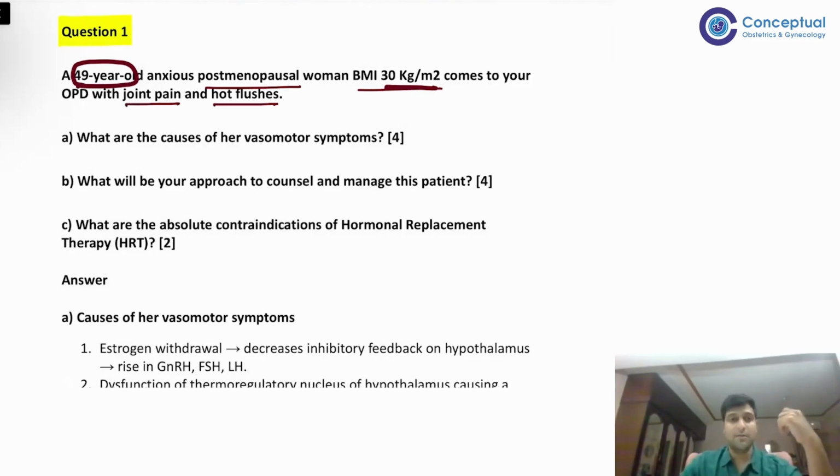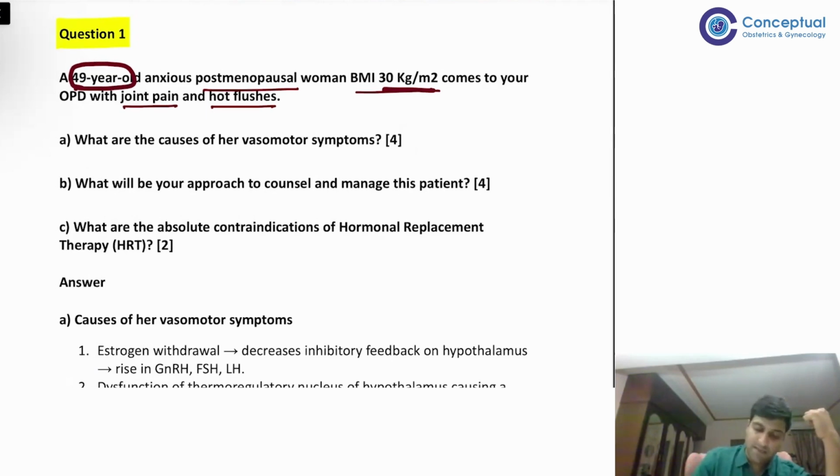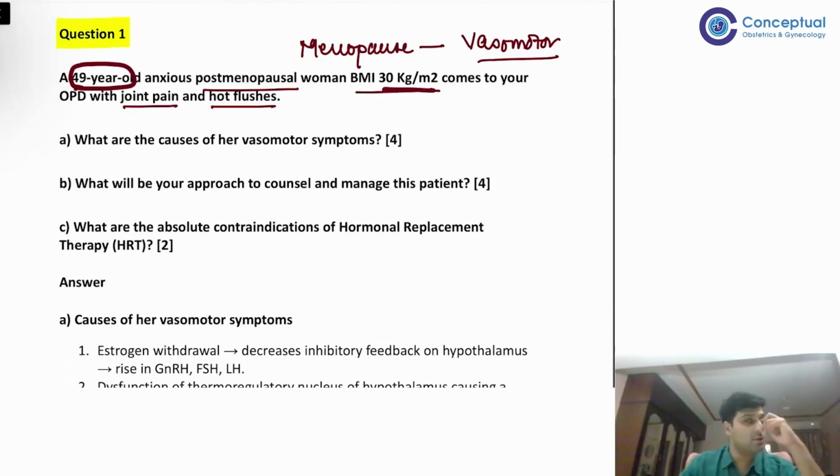What are the causes of her vasomotor symptoms? So basically, what we are talking about is menopause. The chapter here is menopause. And in menopause, we are talking about the vasomotor and joint symptoms. Most likely, the joint problems are because of the start of osteoporotic changes of menopause, and the vasomotor symptoms will lead to hot flushes. So the first question they are asking is what are the causes of her vasomotor symptoms? This is for 4 marks. So basically, you have to enlist all the causes of the vasomotor symptoms.